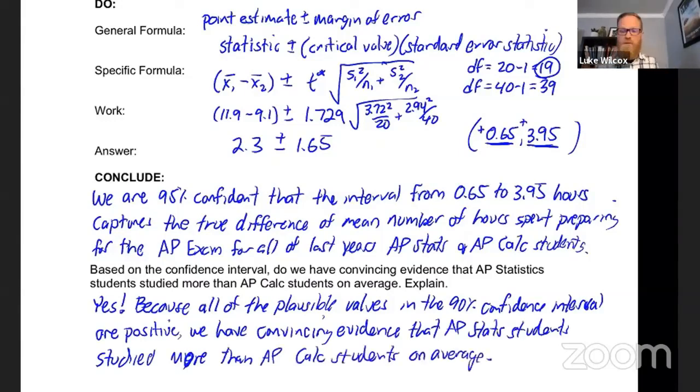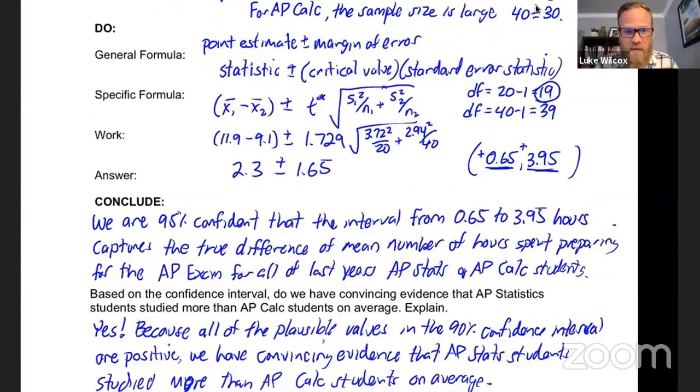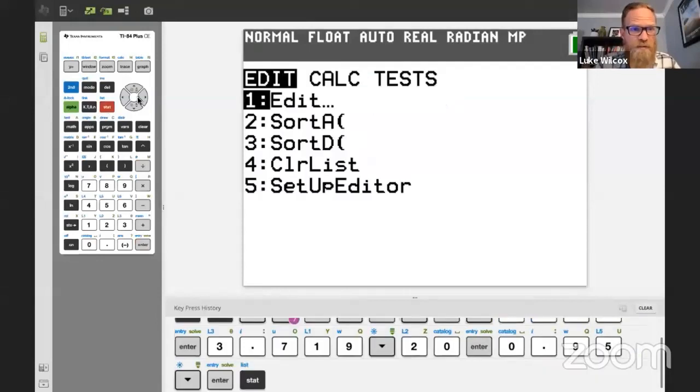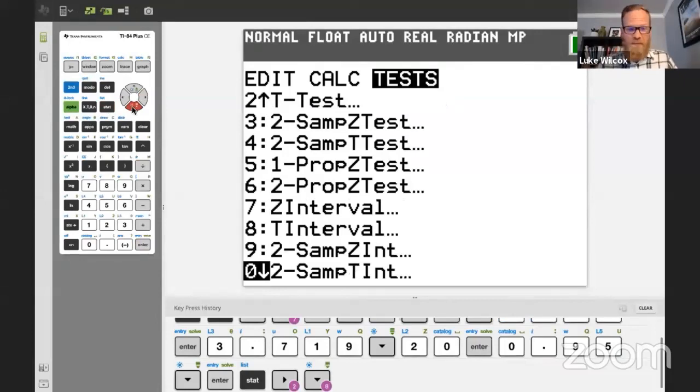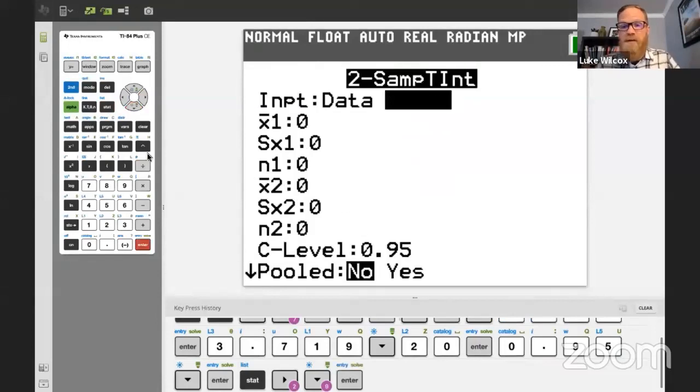All right, now I do want to show you quickly how you can check your answer here on the calculator, and also show you something new that the calculator is going to give you that we don't have in our work shown here. So let's take a look at the calculator. And now we're going to be not doing a 1 sample t interval, but a 2 sample t interval. So go over to stat and then tests, and you're going to have to scroll down until you can find a 2 sample t interval, right, which is 0 here, 2 sample t interval. Once again, you could input data into lists, or you could use your summary statistics. And we have our summary statistics, so let's go ahead and use those.